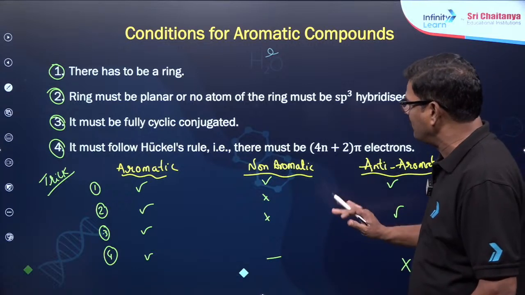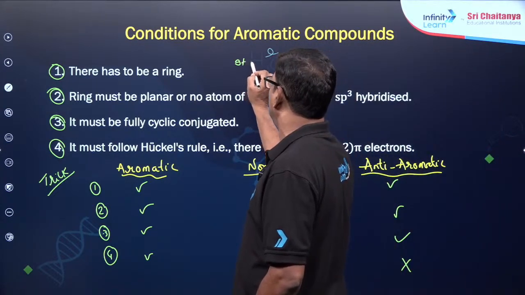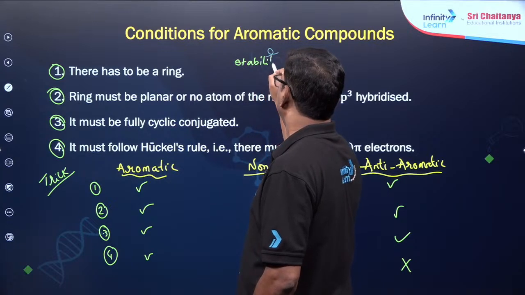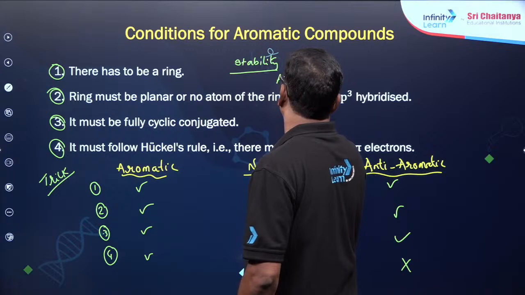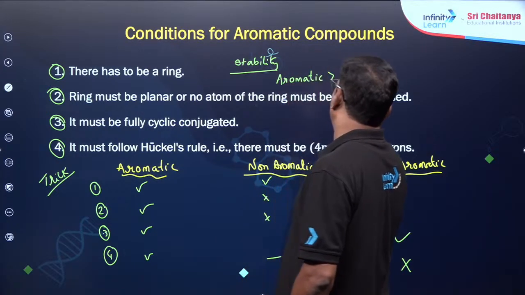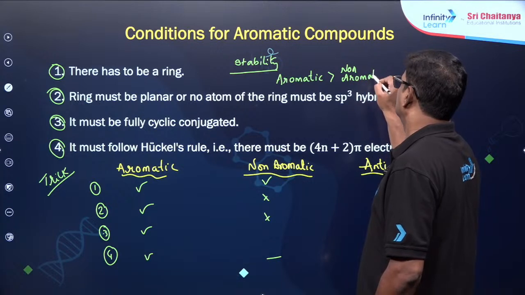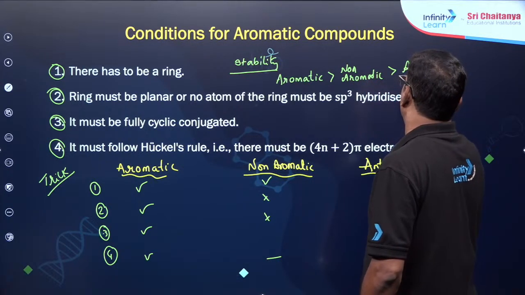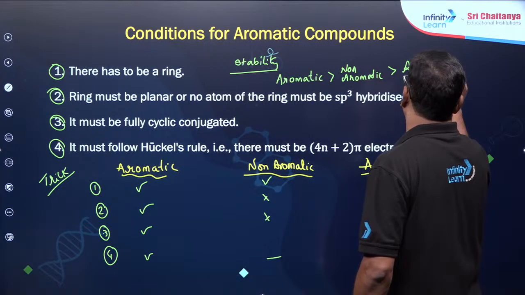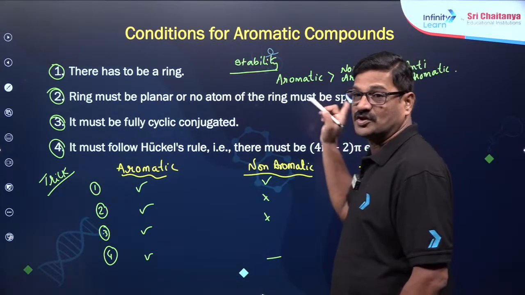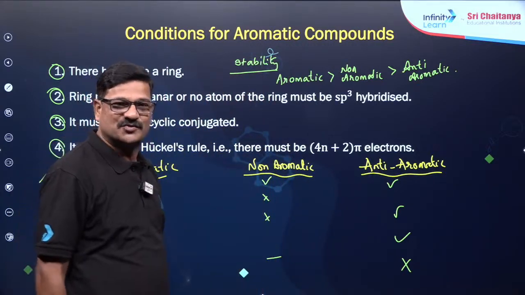Now when you talk about the stability, aromatic compounds are super stable, then non-aromatic compounds, and anti-aromatic compounds. Anti-aromatic compounds are super unstable. These are super unstable, and aromatic compounds are super stable.